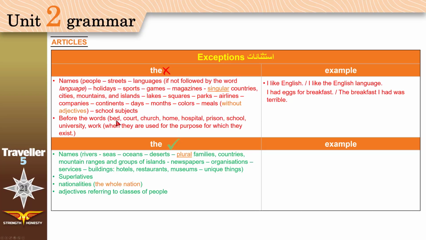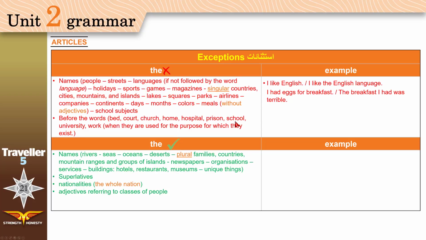Before the words bed, court. What do you mean by court? Court is a place where trials are held. Church. What's the meaning of church? It is a place where Christians pray. Home, hospital, prison, which means jail, school, university, and work, when they are used for the purpose for which they exist. What's the meaning of this?